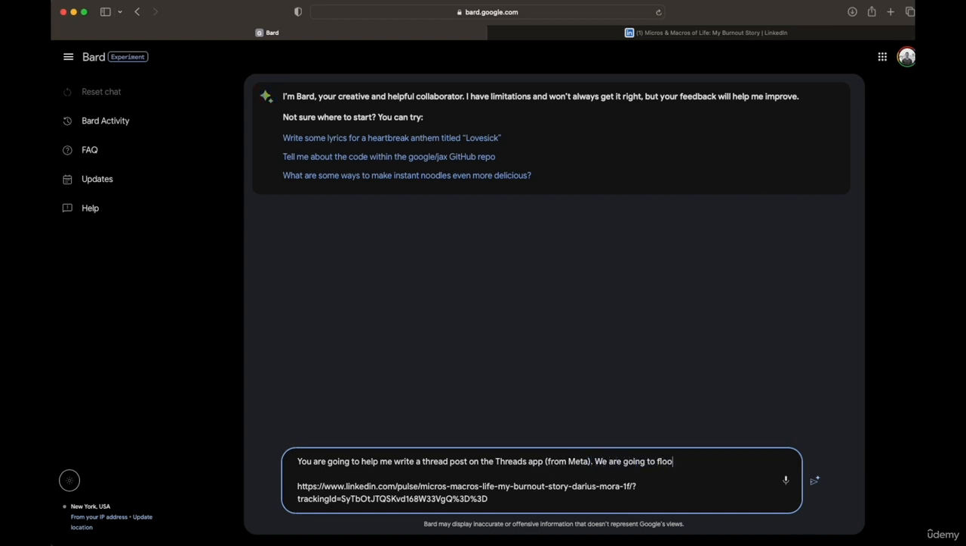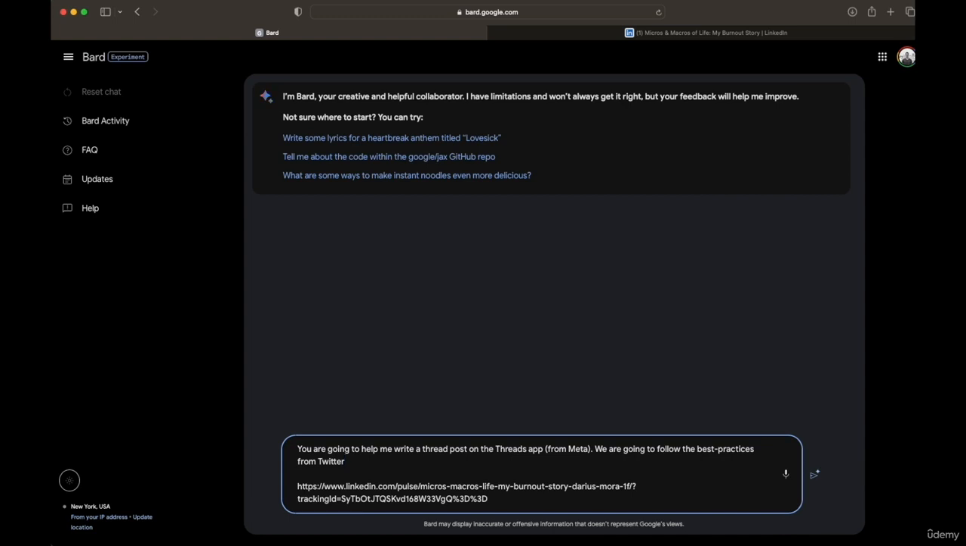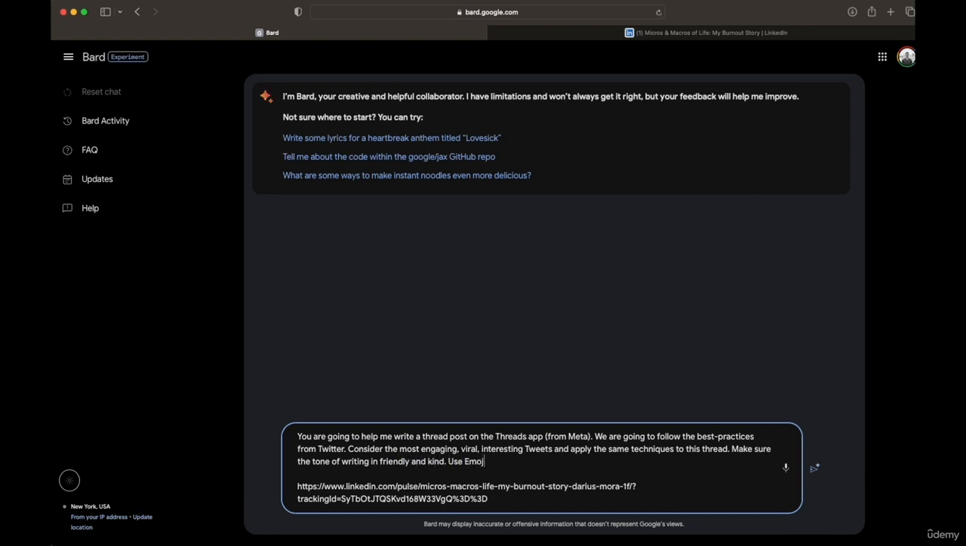We are going to follow the best practices from Twitter because it's basically a clone, exactly the same. Consider the most engaging, viral, interesting tweets and apply the same techniques to this thread. Make sure the tone of writing is friendly and kind. Use emojis. People love it.